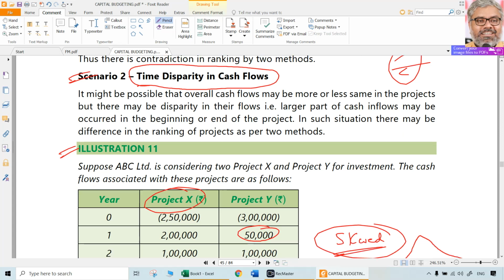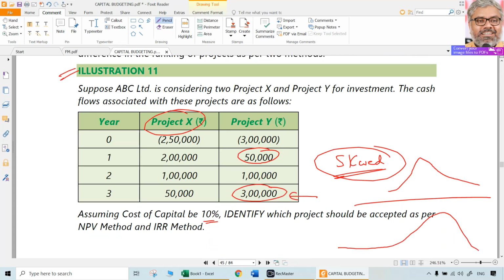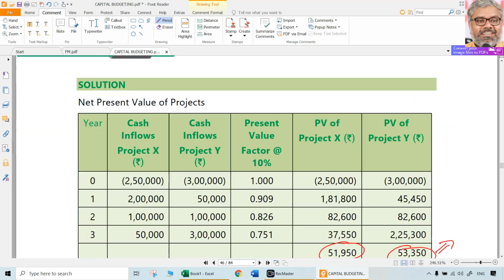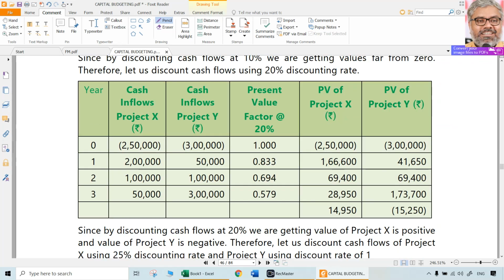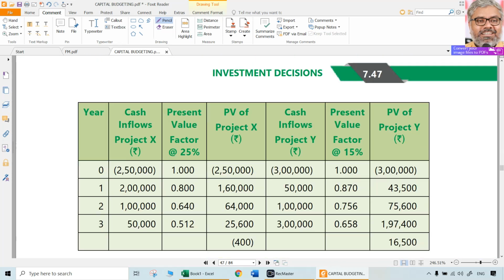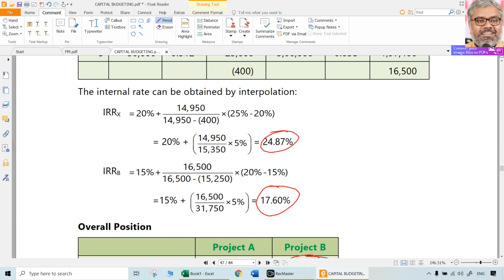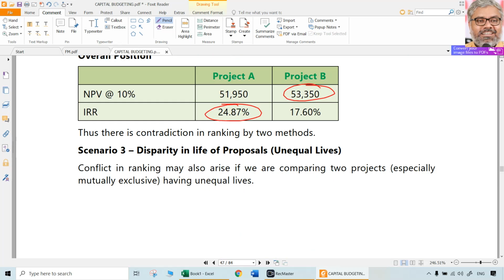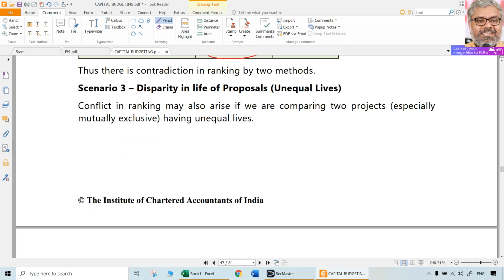Second scenario, what we already looked at is time disparity in the cash flows. The size of the projects is not that different. Both are more or less same. 2,50,000, 3 lakhs, more or less not that different. Scale is not different. But what is different here? The timing of cash flows or timing of cash inflows is different. If the cash inflows are occurring more towards the beginning of the project, initial years of the project, IRR will be more. If the cash flows are occurring more towards the end of the project, then IRR will be less. That is one more point to be noted.